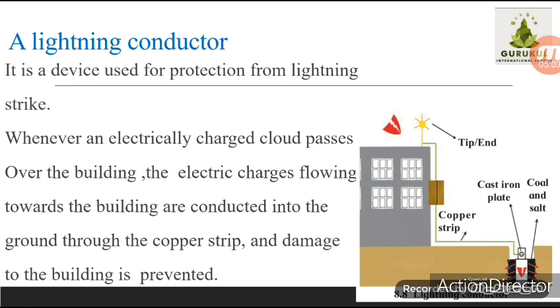So whenever construction work is going on, normally this lightning conductor has to be fixed onto the top of the buildings. If you want to find more information on how to get protection from lightning, we will discuss it in the next lesson, the 10th lesson, disaster management. Lightning conductor is used for the protection of buildings, but we are not in a house every time; sometimes we are outside, and when lightning is going on, in that situation what is to be done, we will discuss in lesson number 10.